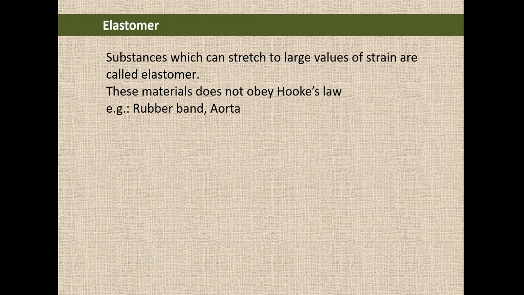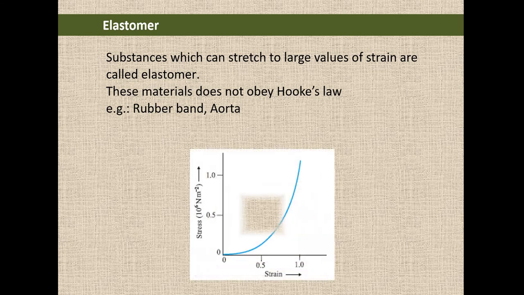Now elastomer. Elastomers are substances which can be stretched to large values of strain. Examples are rubber band and aorta. One important property is that these materials do not obey Hooke's law. That is, the stress strain curve will not be a straight line, it will be a curve.